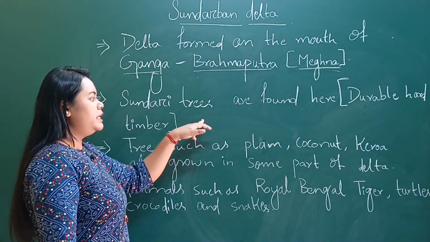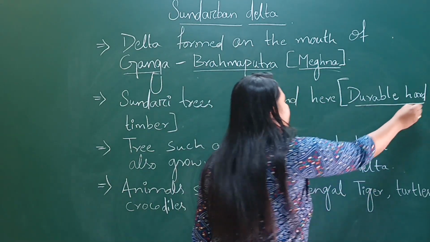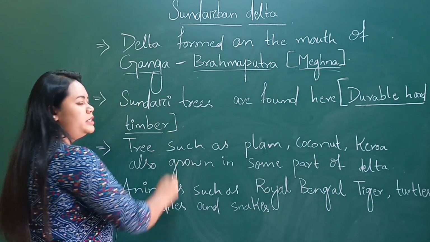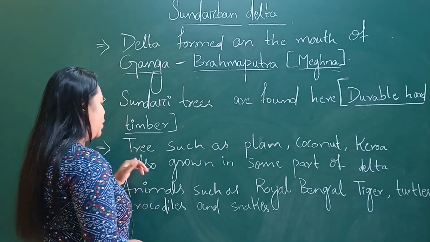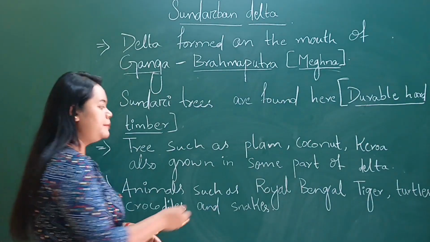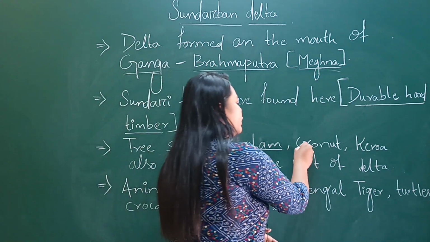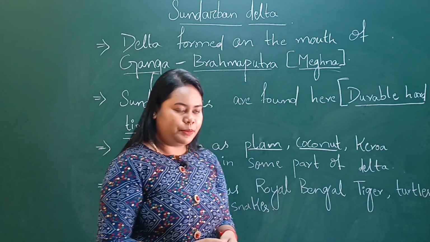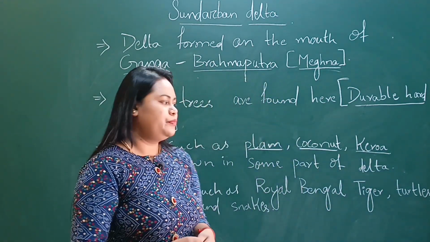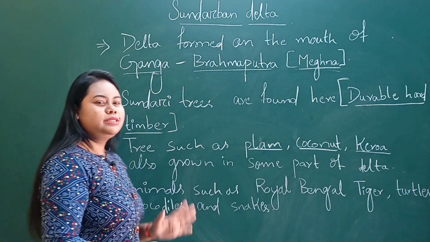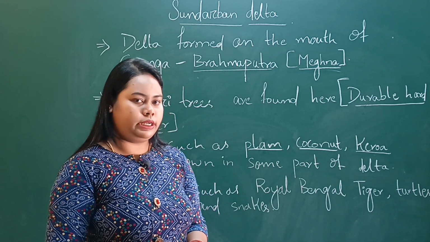Now Sundari trees are found here with durable hard timbers. Timber means a type of wood. Now trees such as palm, meaning taad ka ped, and coconut, meaning nariyal ka ped, and keora, meaning kevda ka ped, also grow in some parts of the delta, not every part of Sundarban Delta.